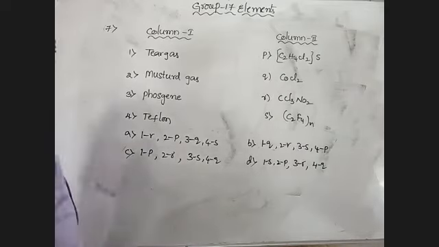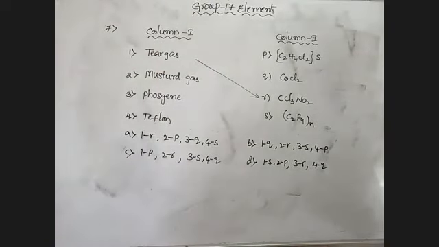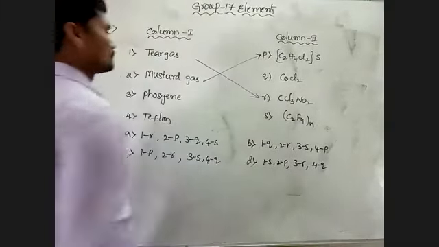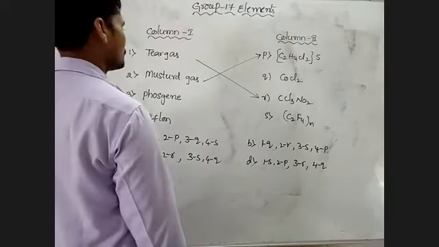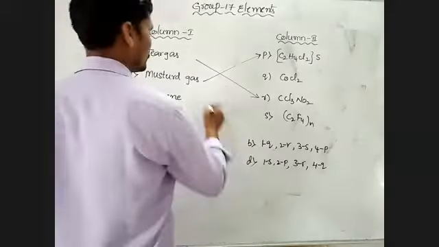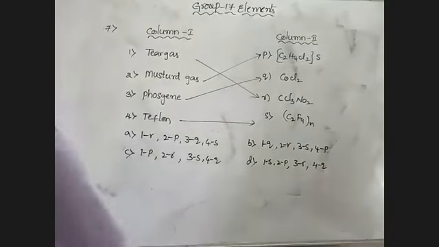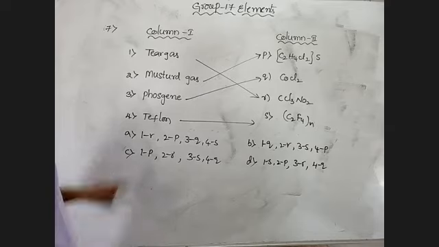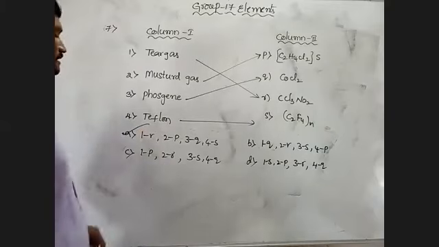So here, tear gas formula, that is CCl3NO2. Okay. Next, mustard gas, that is like this. Phosgene means that is like this, and Teflon like this. So that is 1R, 2P, 3Q, 4S. Right. So that is option A is correct one.